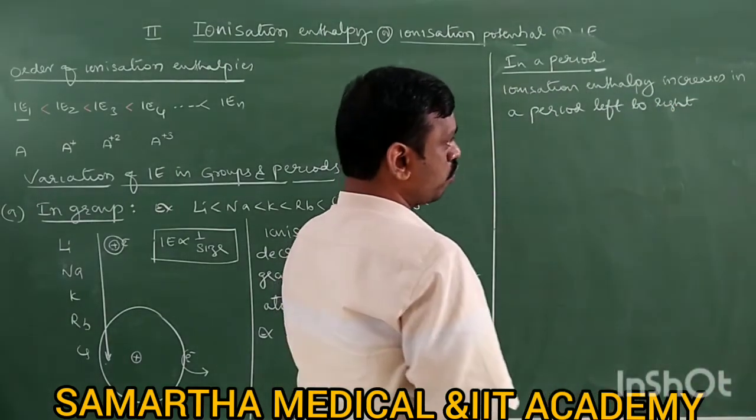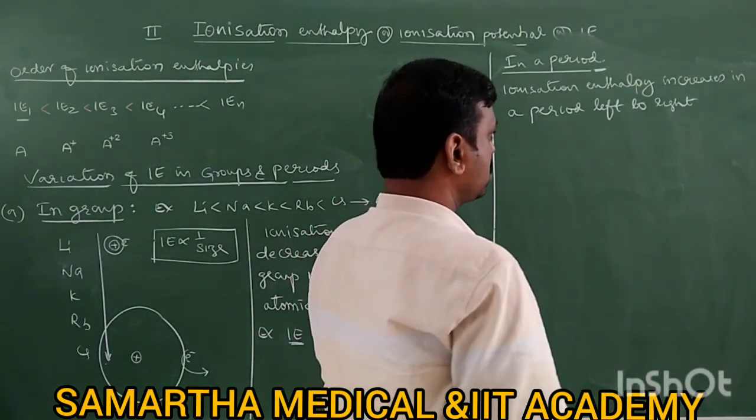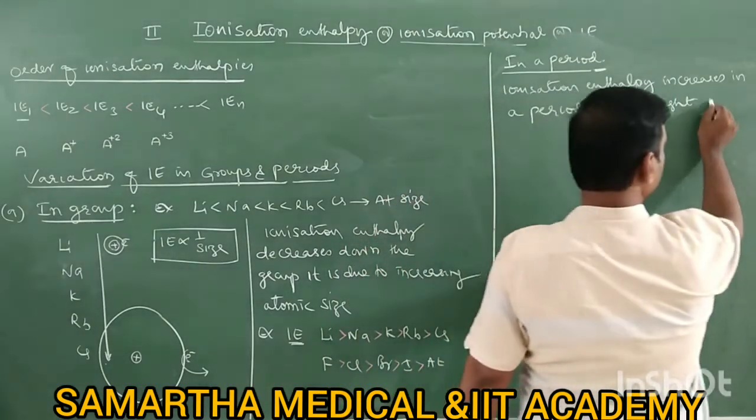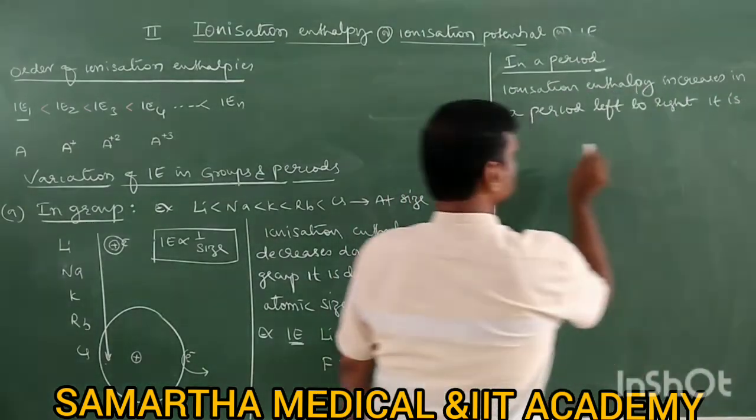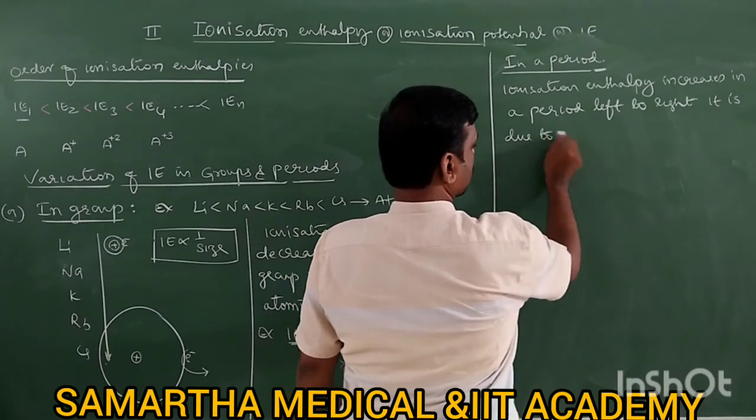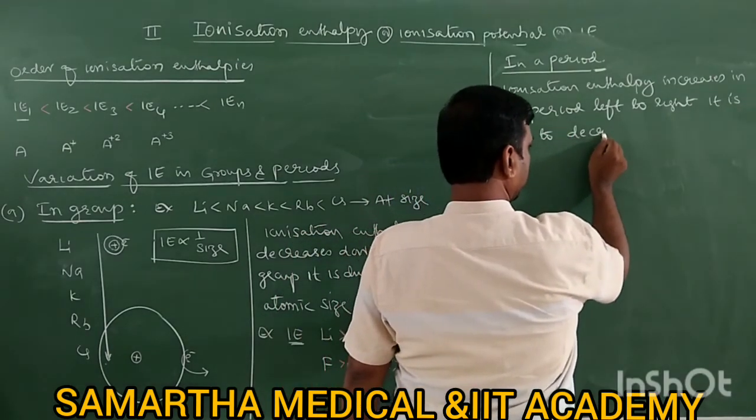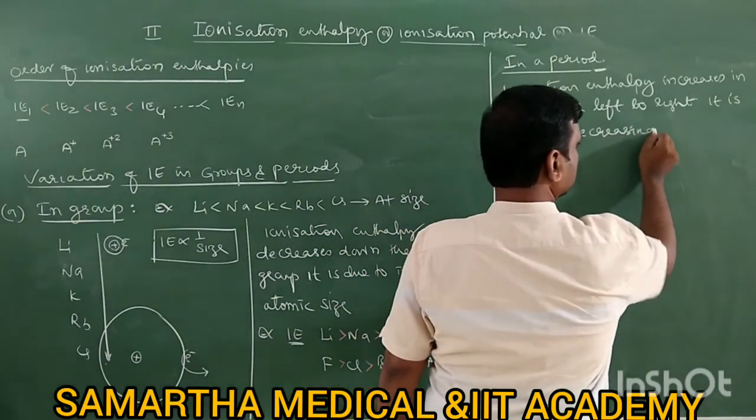So in a period left to right, ionization enthalpy increases. It is due to decreasing atomic size.